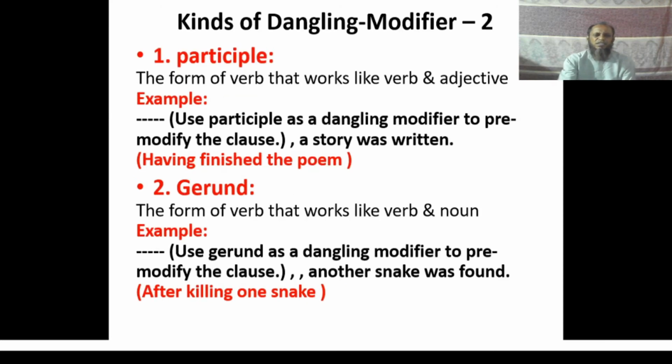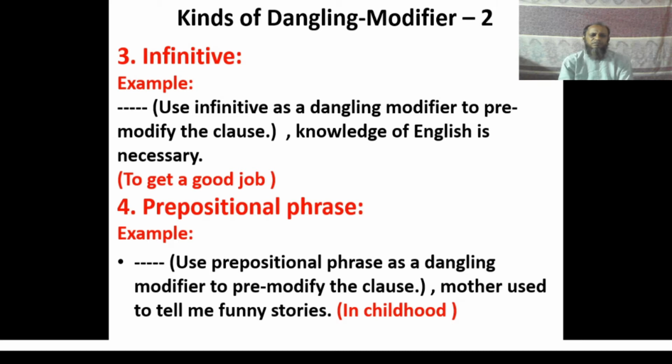Let us see the examples. Participle. Use a participle as a dangling modifier to pre-modify the clause. A story was written. So the participle having finished the poem has been used here as dangling modifier to complete this sentence. So the complete sentence is: having finished the poem, a story was written. The second one, gerund. After killing one snake, another snake was found. Infinitive. Look at the answer. To get a good job, knowledge of English is necessary.